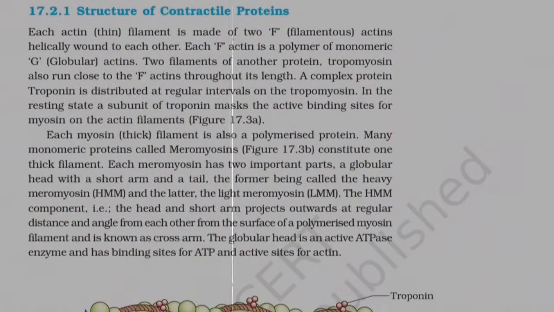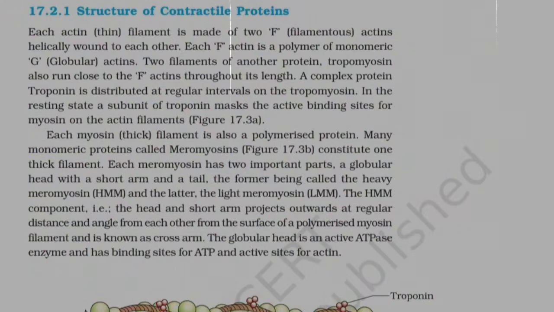Each myosin, or thick filament, is also a polymerized protein. Many monomeric proteins called meromyosins, Figure 17.3b, constitute one thick filament. Each meromyosin has two important parts, a globular head with a short arm and a tail, the former being called the heavy meromyosin, HMM, and the latter the light meromyosin, LMM.